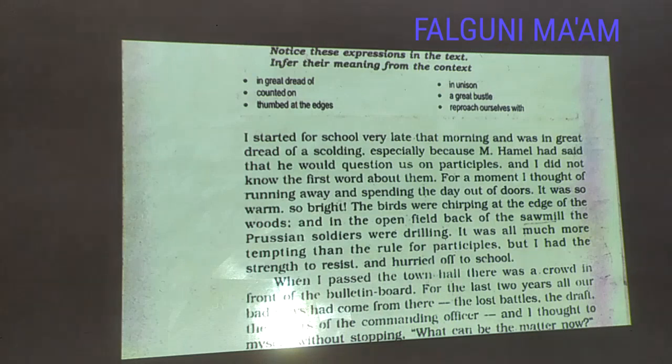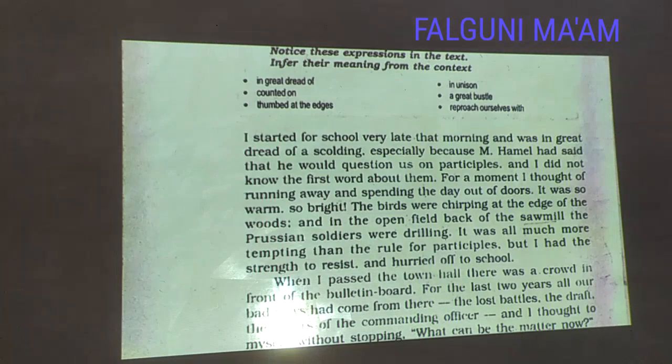It was all much more tempting than the rules of participles, but I had the strength to resist and hurried off to school. The writer says that all the natural beauty was completely tempting him: just quit the school and enjoy the nature. But the writer was so firm. He said that he had strength to resist and hurried off to school.